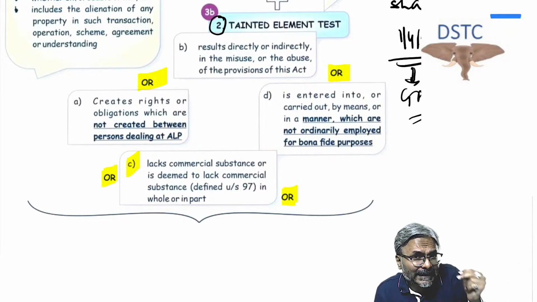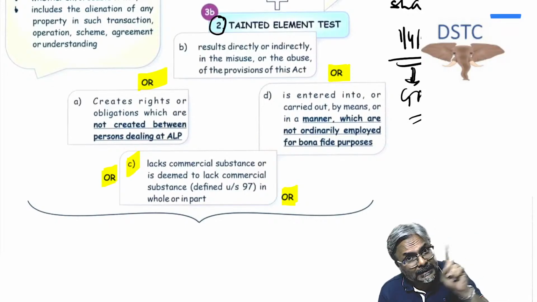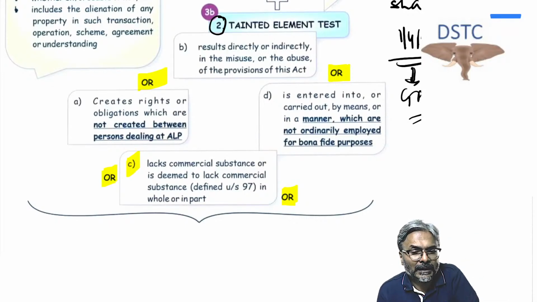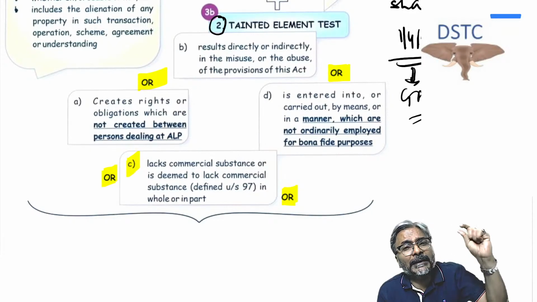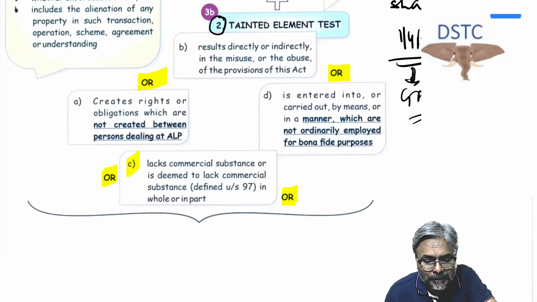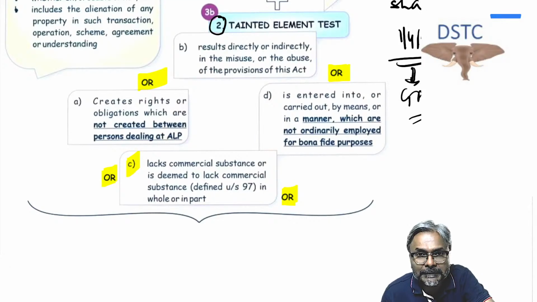But the secondary part, to identify which of the four is getting triggered, is a challenge to the students. And I told you that if at all you still fail to identify which of the 4, then please hit on point number C. And what is point number C? Lacks commercial substance or is deemed to lack commercial substance in whole or in part.